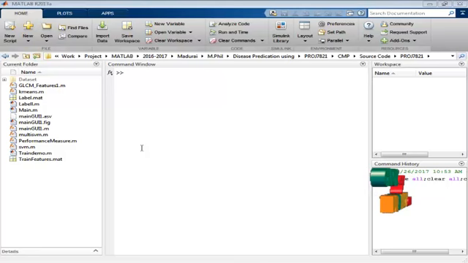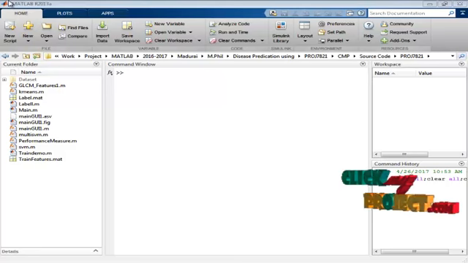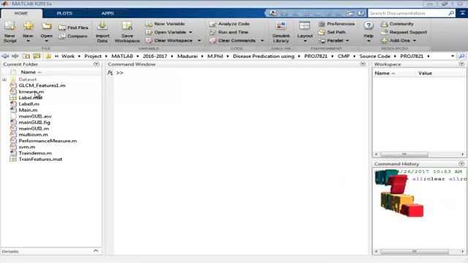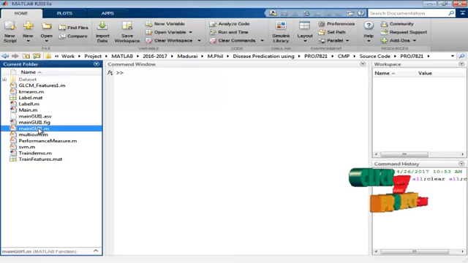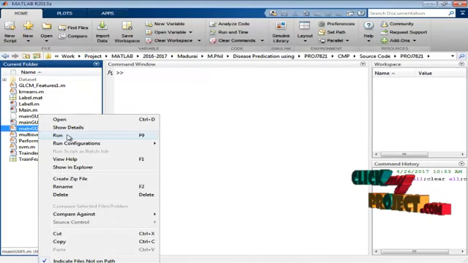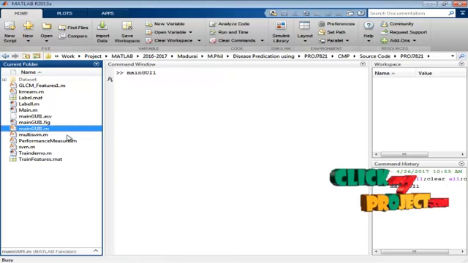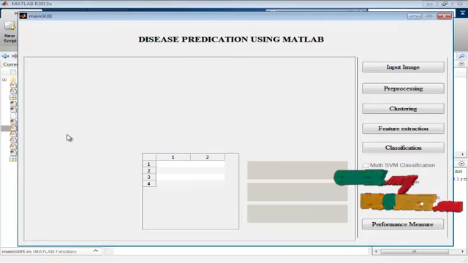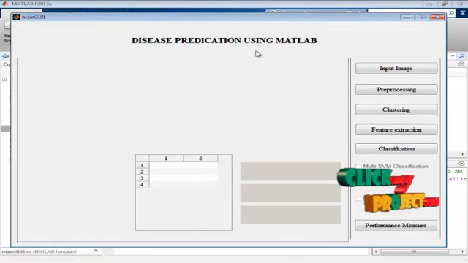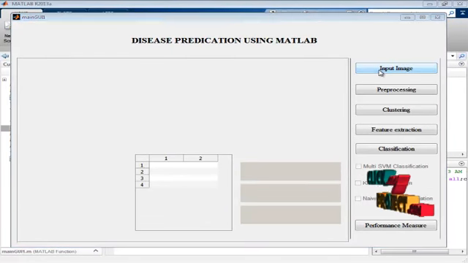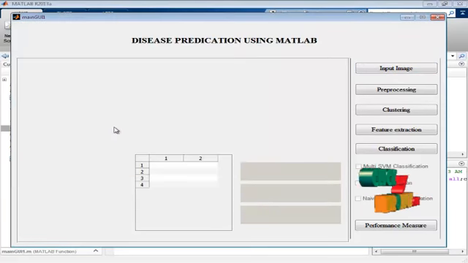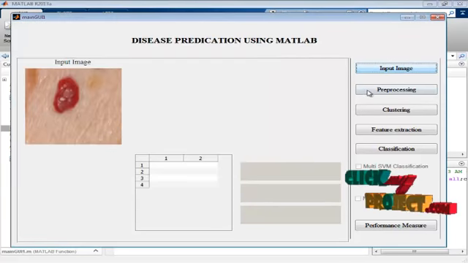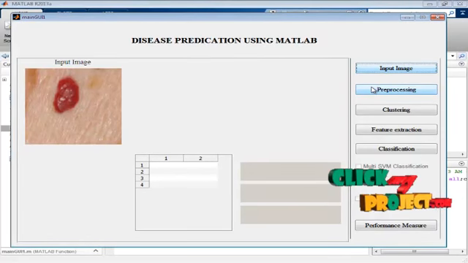Now I am going to run the output file. Our project was developed in MATLAB R2013a. Go to the current folder, select the main GUI 1.m file, right click the file and select the run button. Now run the project. In the GUI, I select the input button. Now I selected the 21.jpg image. Then click the pre-processing button.